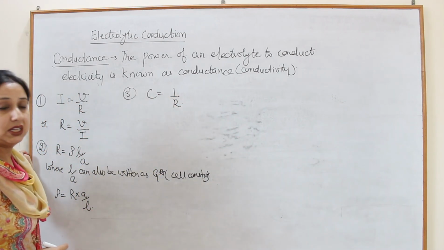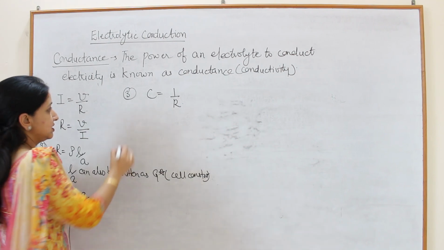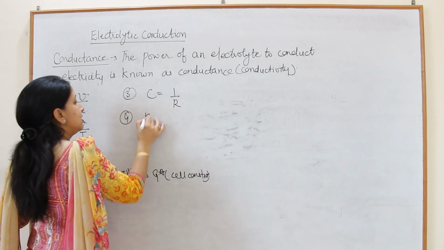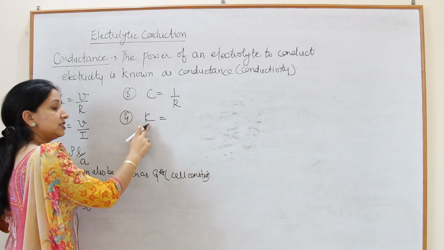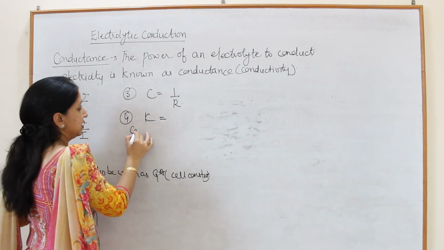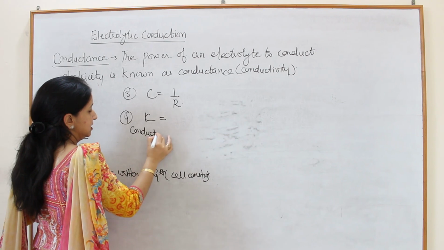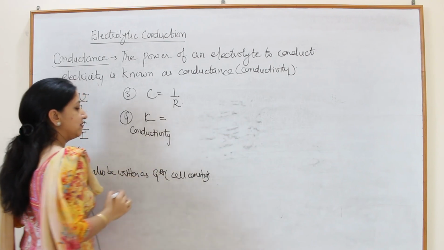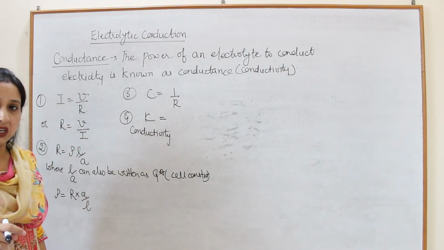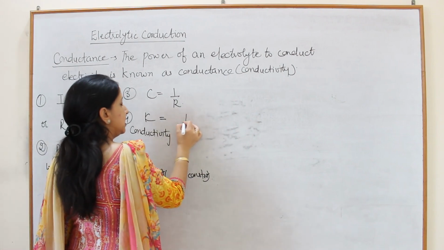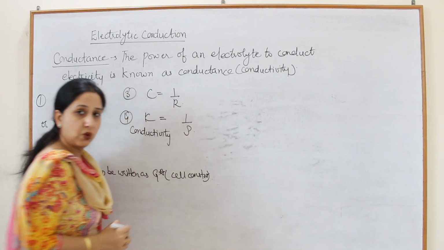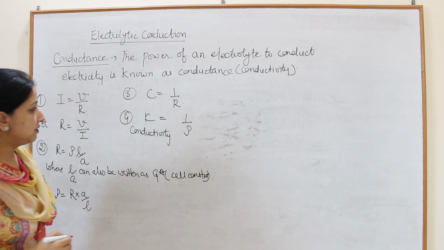Next formula, C is written as 1 upon R. Conductance is simply the reciprocal of resistance. Then this is known as conductivity, not conductance. This is conductivity, or you can say specific conductance. It is written as 1 upon rho, inverse of resistivity.